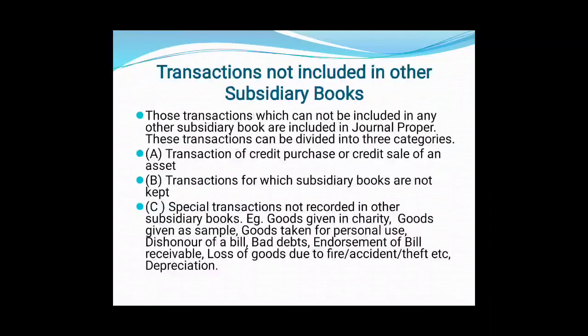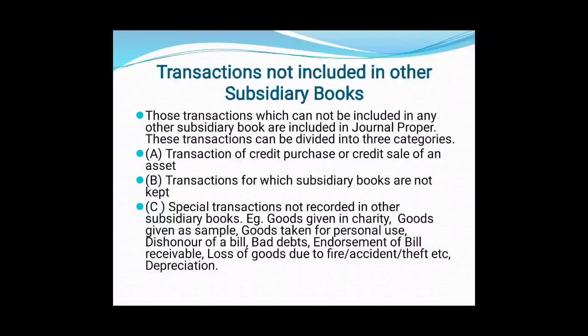Next is transactions not included in other subsidiary book. Friends, those transactions which cannot be included in any other subsidiary book are included in journal proper, as we have discussed at the time of meaning. These transactions can be divided in 3 categories. Which are 3 categories? Number 1, the transaction of credit purchase or credit sale of an asset.